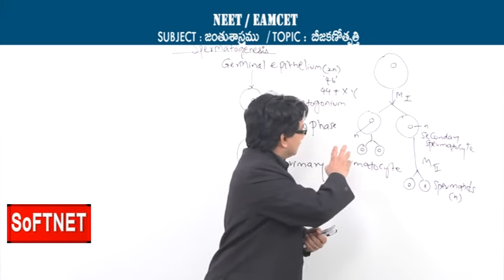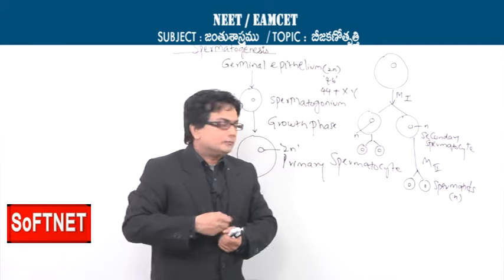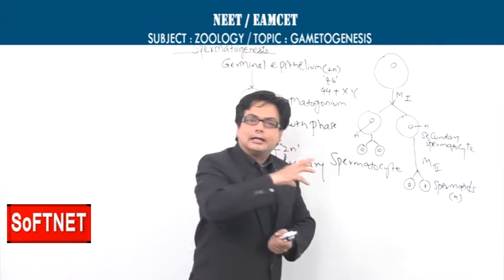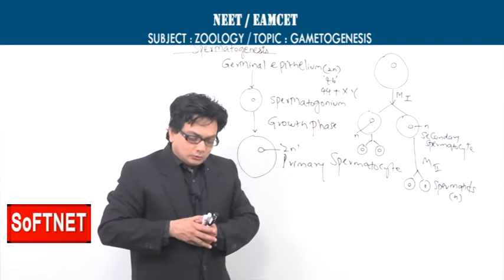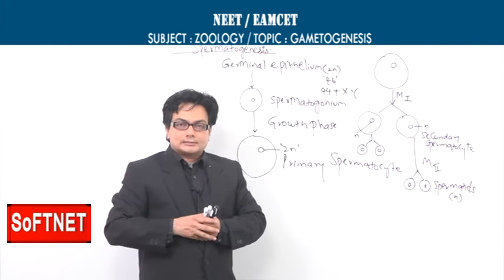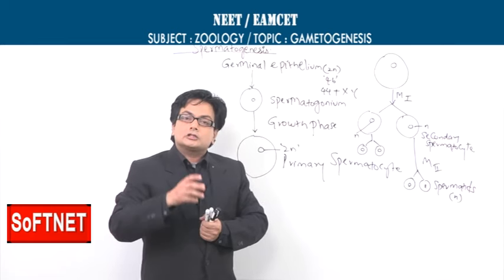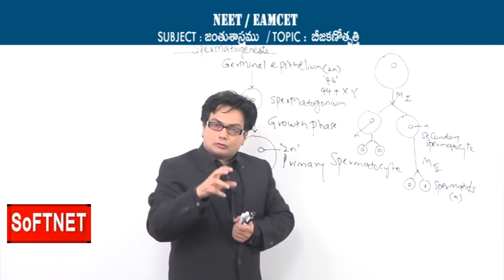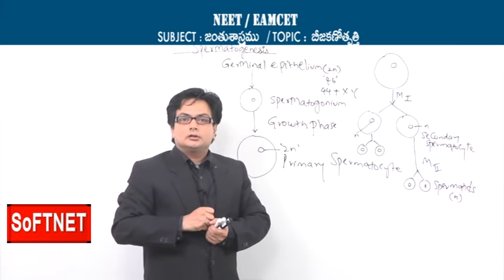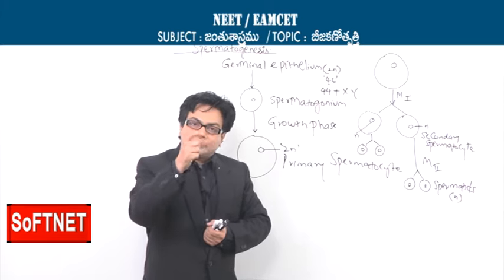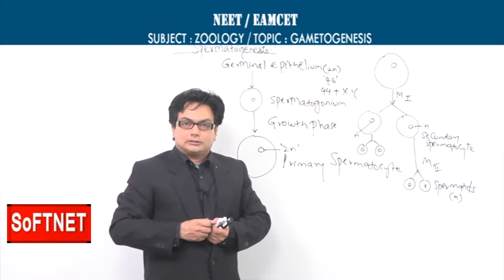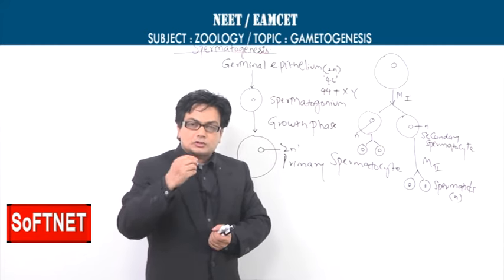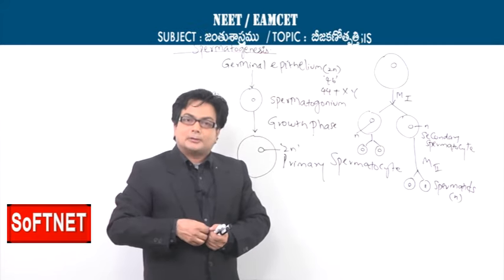Now, if you look at the design and structure of the cell, they are all spherical, they are round, and they are all haploid cells. Now, a very important step wherein the spermatid will undergo a morphological, physiological differentiation resulting in a very well designed gamete called the male gamete. What is this morphological change, a physiological change, which is done by the spermatid?